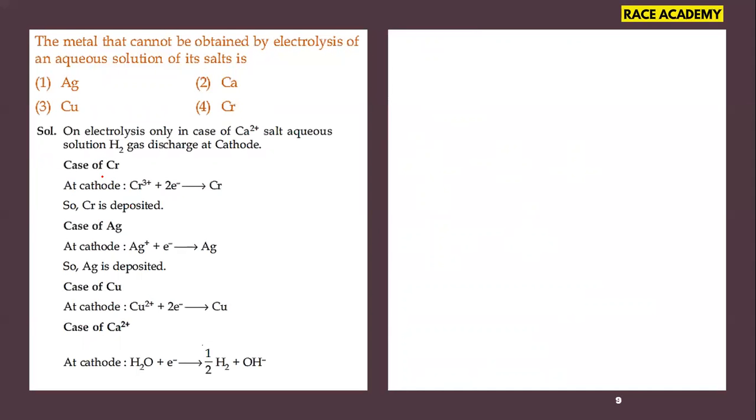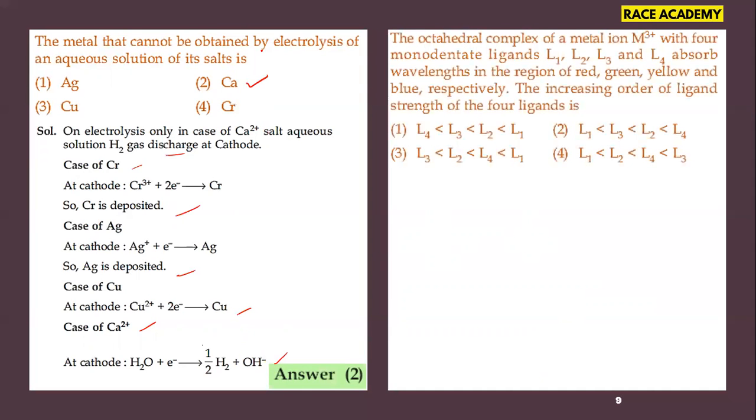When you observe the electrolysis, only in the case of calcium salt aqueous solution, hydrogen gas is discharged at the cathode. In the case of chromium, chromium gets deposited. In the case of silver, silver gets deposited at the cathode, and copper also gets deposited at the cathode. While in the case of calcium, at the cathode reaction, as a reactive metal it gives hydrogen gas at the cathode. That means the metal that cannot be obtained by electrolysis is nothing but calcium. So the second answer is the right answer for this question. Let us move to the next question.